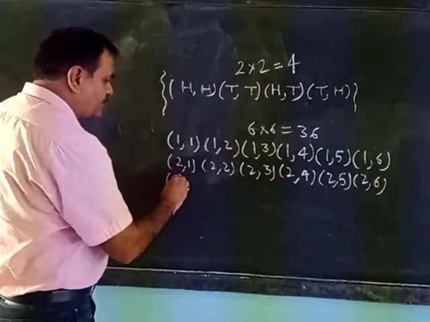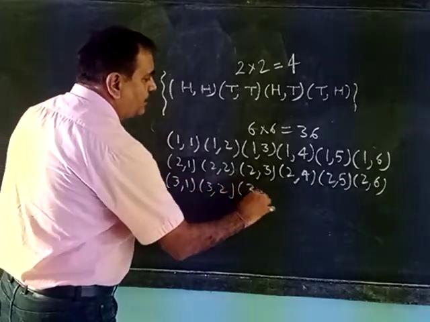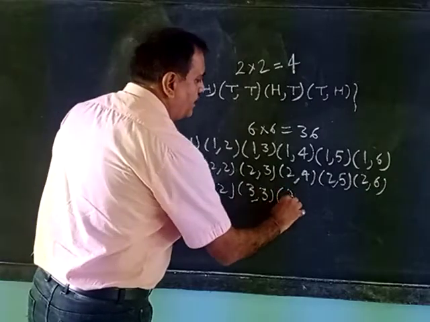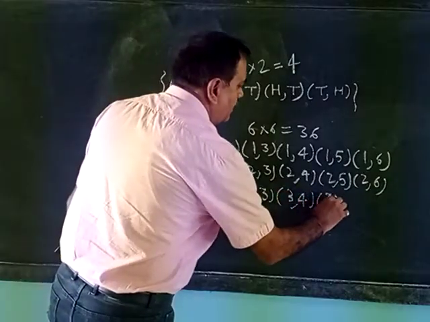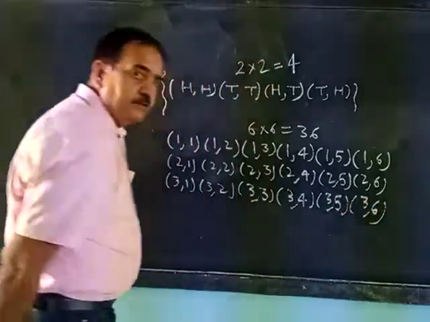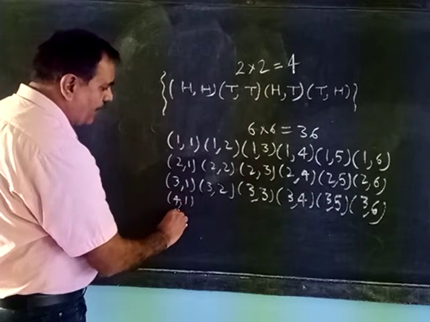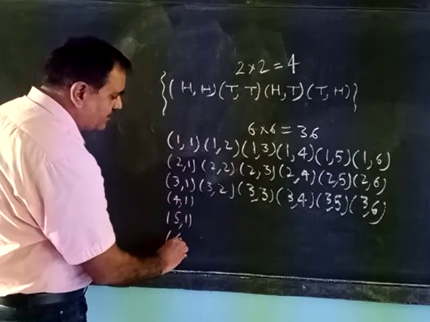Similarly, third one, first 3, then 3,1; 3,2; 3,3; 3,4; 3,5; 3,6. Similarly, 4,1; 5,1; and 6,1.